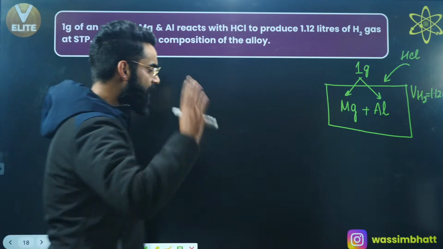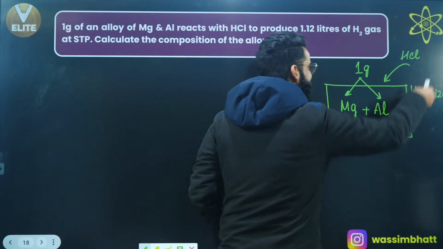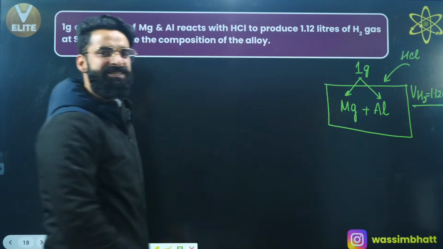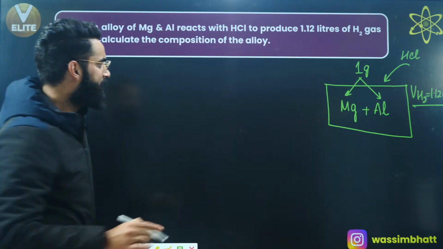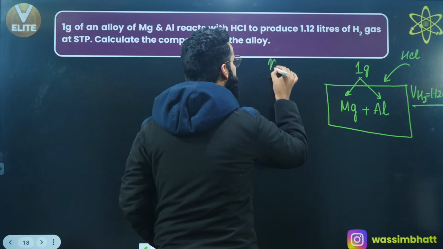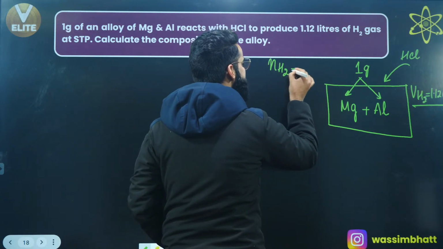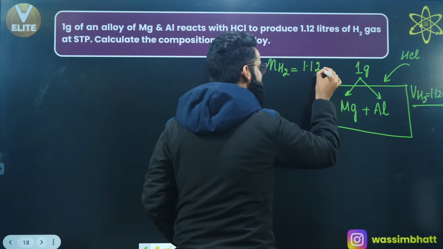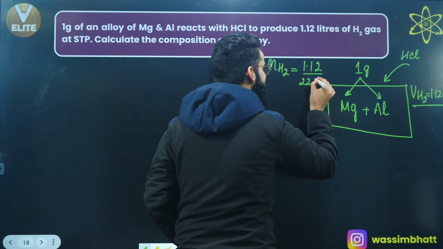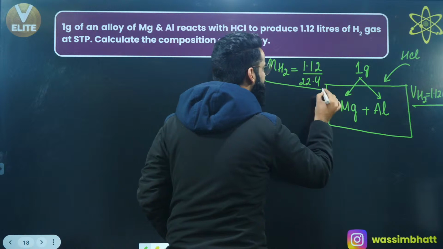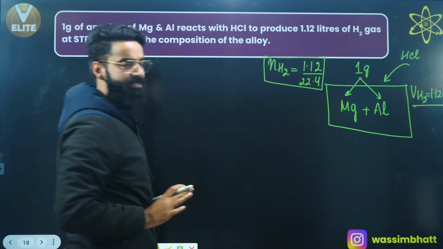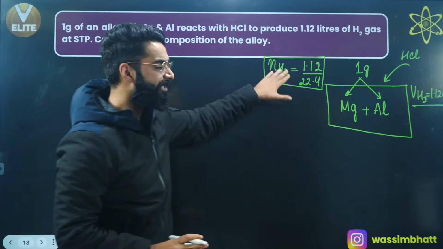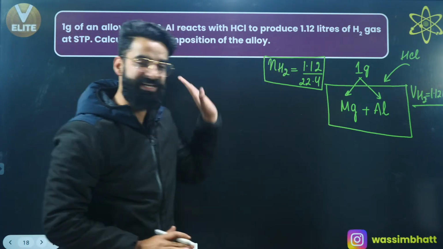Understand. First of all, when HCl is put into this container, what is the volume of H2 which is liberating as per the equation? 1.12 liters. Can you let me know how many moles of H2 are being liberated as per the equation? Since we are given the volume of H2 gas being liberated, I'll be dividing it by 22.4. So these are basically the total moles of H2 gas which are being liberated as per the equation.